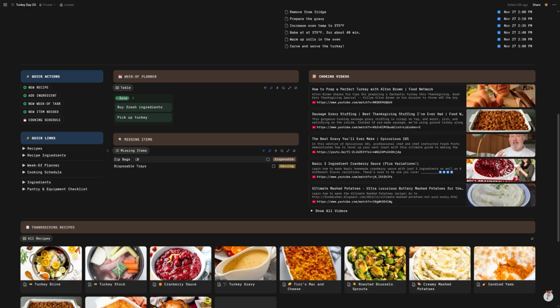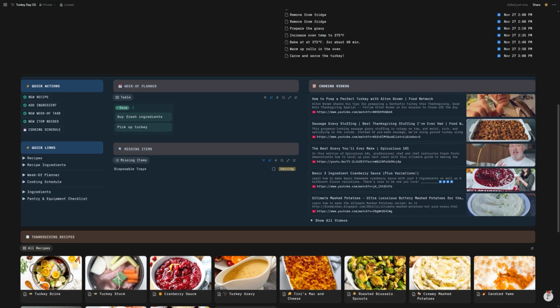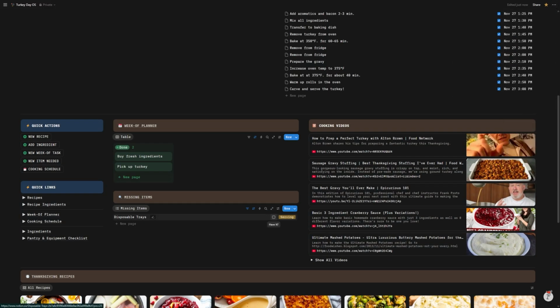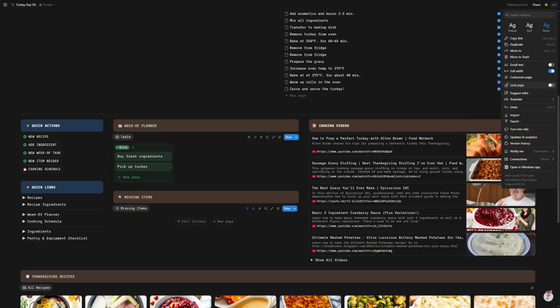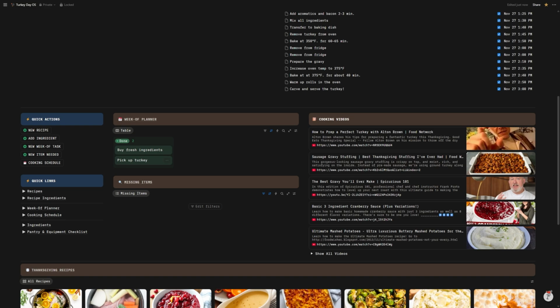Actually, I ended up getting these items. So when you check the little boxes here, oh, actually, that's the one thing I don't like: this pops up, so I have to do this. If I go here and unlock the page and then click the box, then it works. I wish it would do that when the page is locked, but I'll see if there's some workaround for that. But this is my missing item section for anything that I have missing.